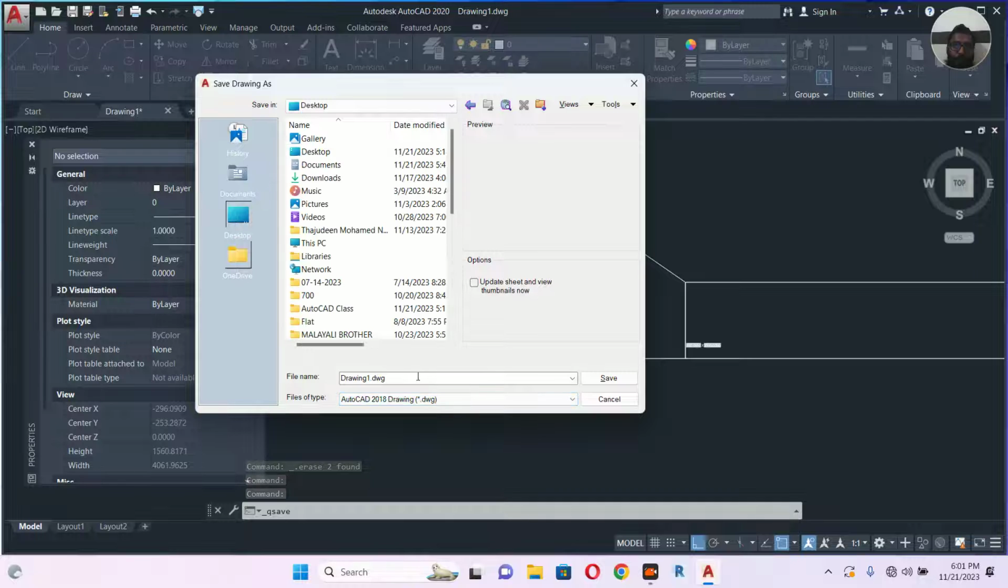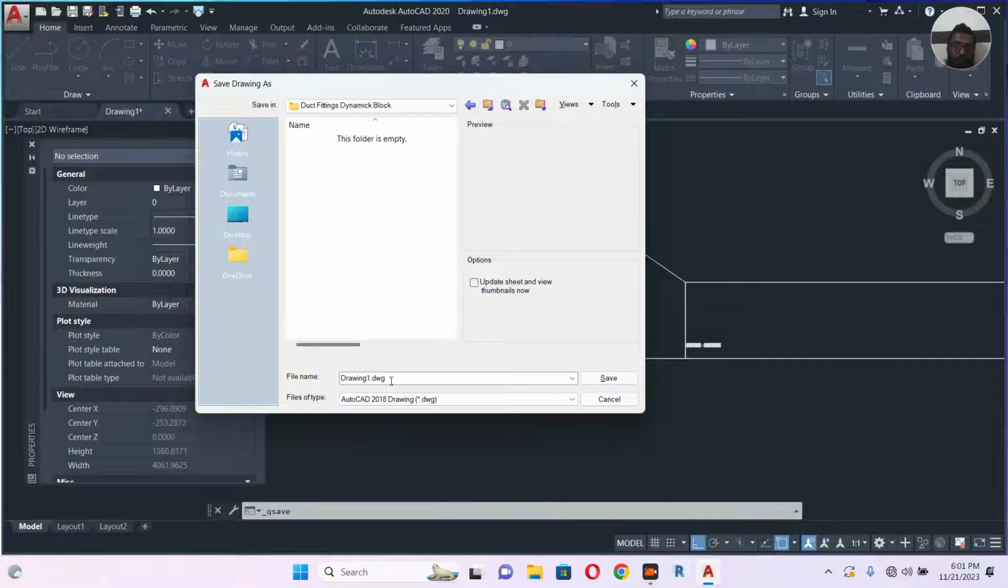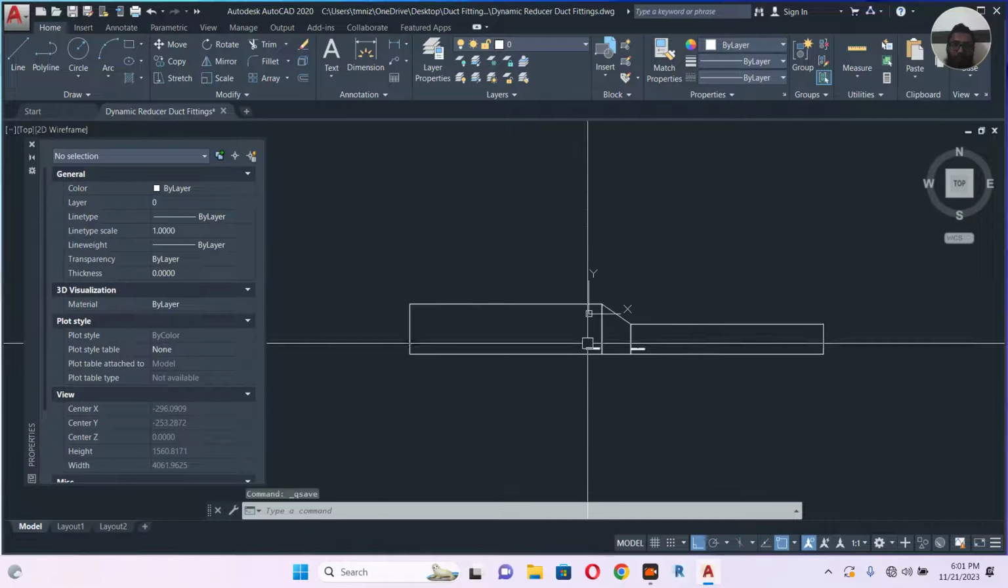desktop. Let's make a folder. Let's name it duct fitting, dynamic block. Yeah, so let's name this one, open, dynamic reducer duct fittings. Save. So we have duct fittings.